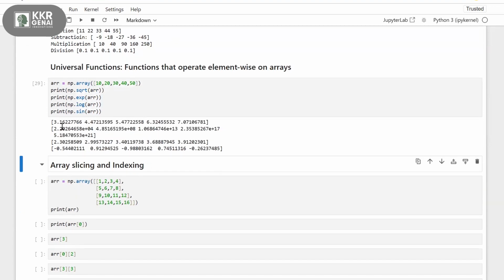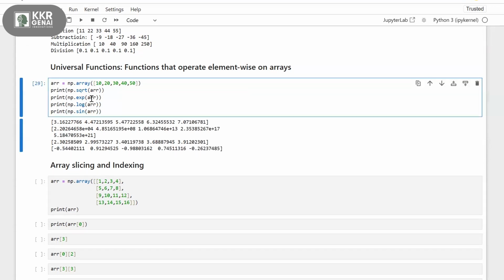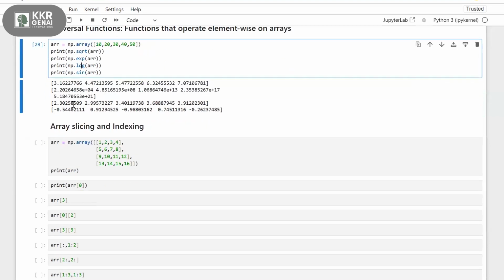If you observe, this is my result. It is the square root of every number. The square root of 10 is 3.16, then the square root of 20, 30, and so on. Then the exponent of 10, 20, 30, 40, and then we have log values for these numbers, and sine values. These functions make your calculations easier. Without using formulas, it gives you inbuilt functions to calculate.